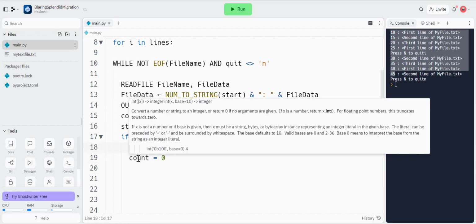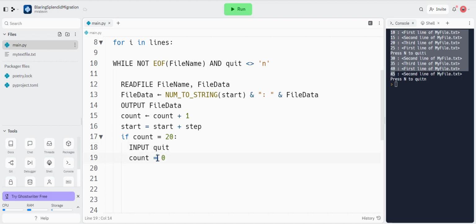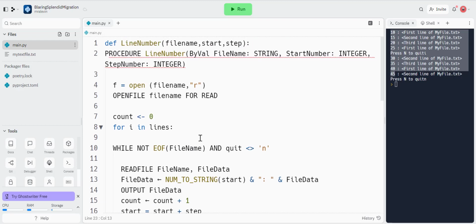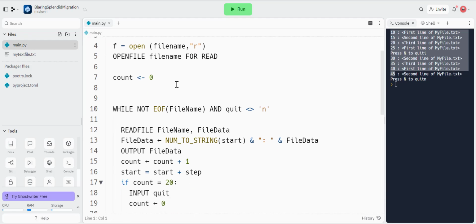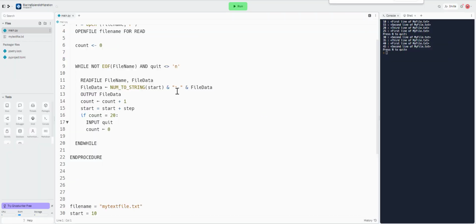Count will become 0 as before, but we need to do the arrow. End while, that should be one word, and end procedure, also one word. It's not going to be for loop lines, as we said, so let's get rid of that. Let's get rid of that, and that would be our pseudocode equivalent.